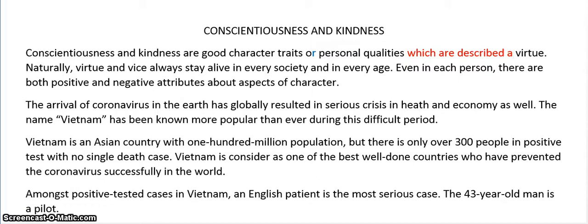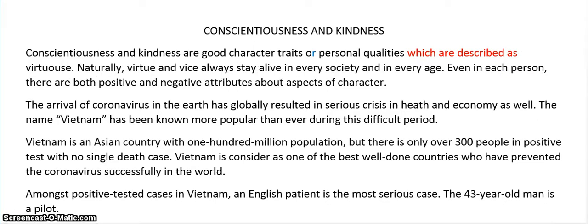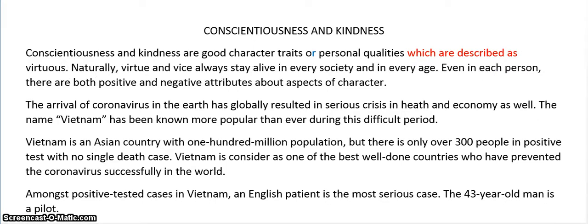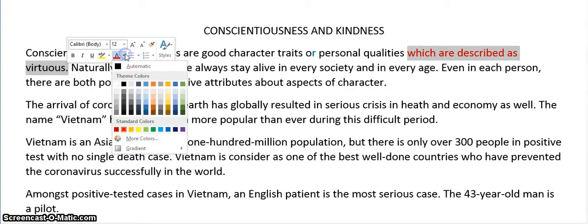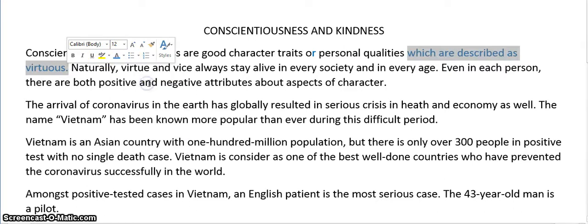Now we put in the link as. And if they're described, we're using an adjective to describe them. Okay, so which are described as virtuous. Which are described as virtuous. Now I'm going to put all that into blue because I've told her in this video about the red flag, and now I'm changing this in blue so she can see that I've made a change.